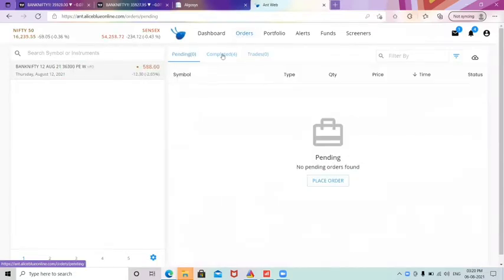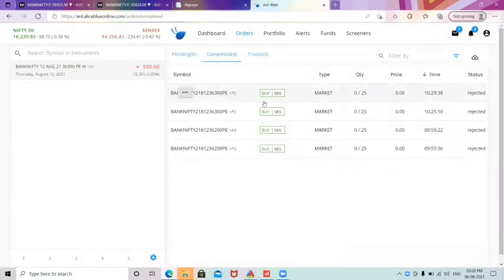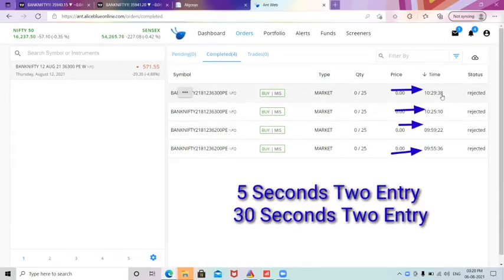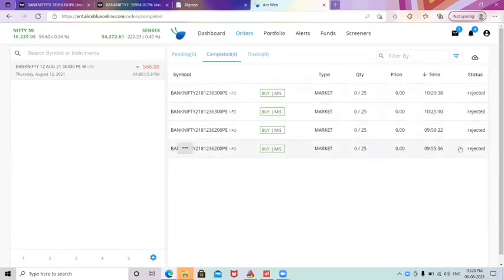You can see the demo demat account we have opened right now. The entries have been taken perfectly at that time. This is the 30-second entry, and the 5-second entry. This is the last entry. The first entries taken were at 9:55 for 5 seconds, and 9:59 with 22 seconds for 30 seconds. So this is the first entry, and then the second entry was taken.